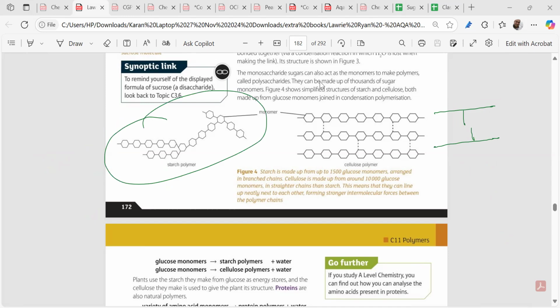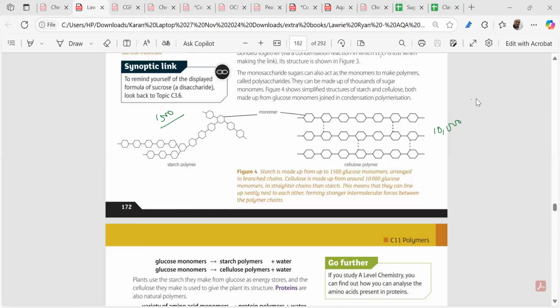Now moving on to this part, in the cellulose, what happens? In the starch, 1500 monomers are joined. In the cellulose, how many monomers will be joining? Approximately more than 10,000. That's not all. The polymer chains have straighter chains. Thus, they can form intermolecular force of attraction.